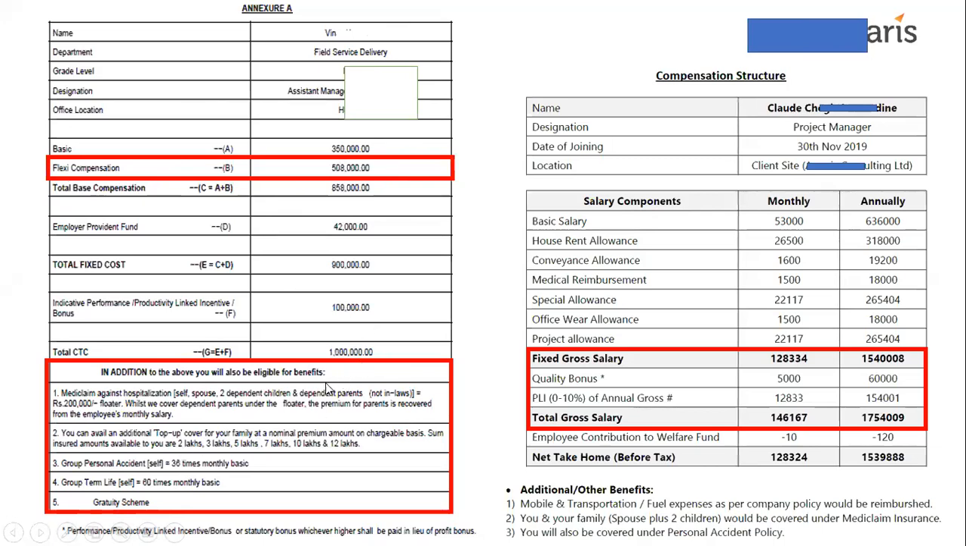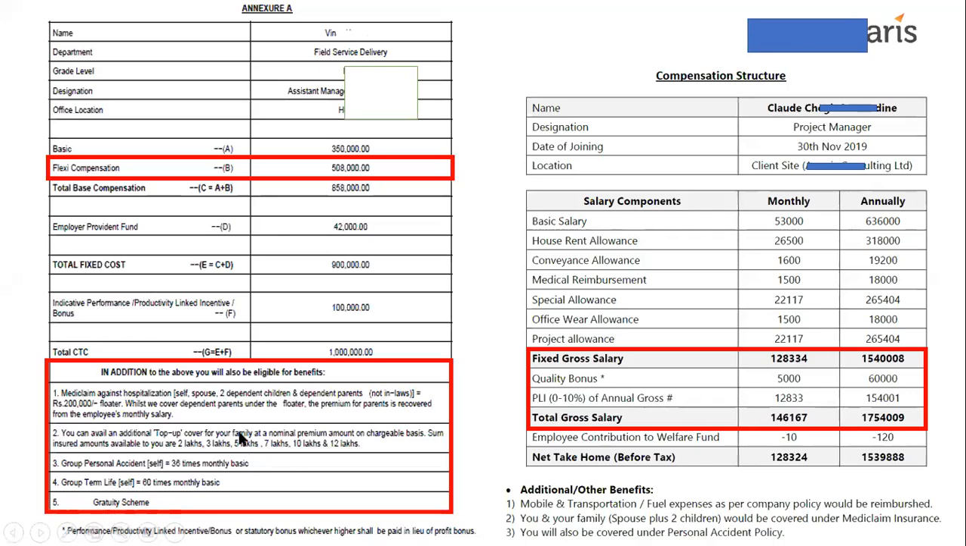The company is giving medical insurance to the employee, and top up for the medical insurance. The company is giving group medical insurance, group accident also, personal accident also, group term life insurance also, and gratuity is also part of the benefits. They have not made the gratuity part of their CTC.